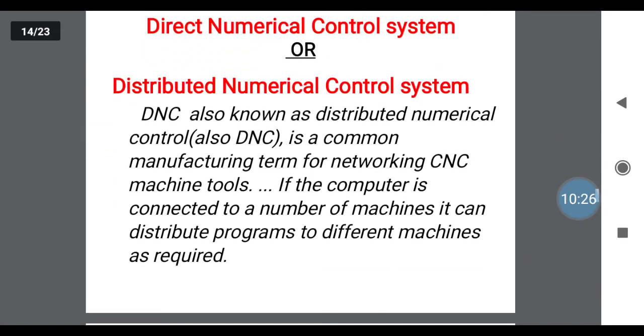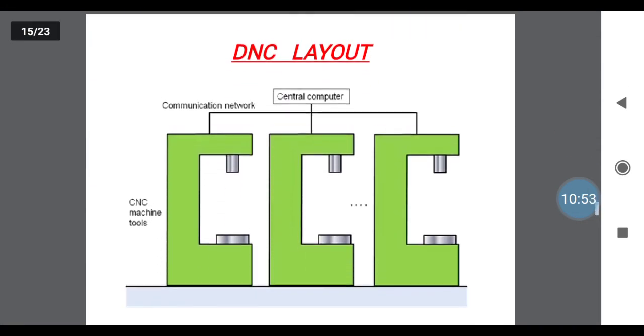Next type of machine is the direct numerical control or distributed numerical control system. See, after knowing NC, CNC, again one more machine, that is the DNC. DNC is the direct or distributed numerical control system. It is similar to the NC system, that is directly controlling the operations or distributing the control signals. That is two forms, direct and distributed. This is the DNC layout.